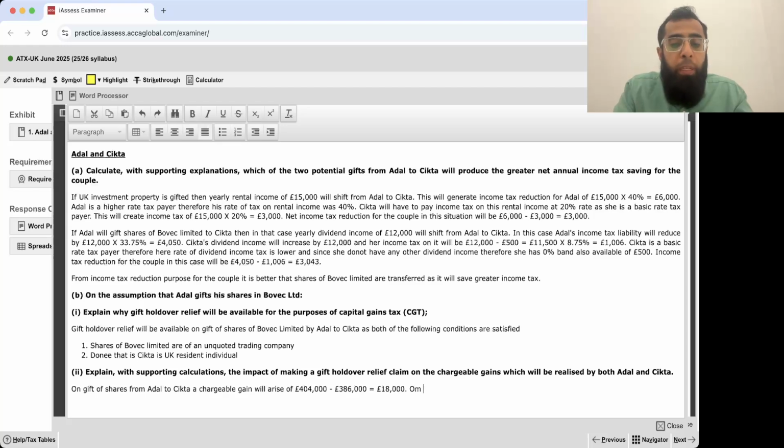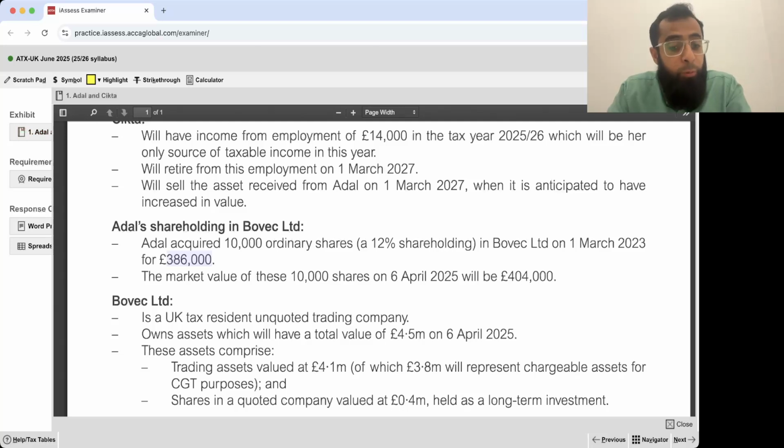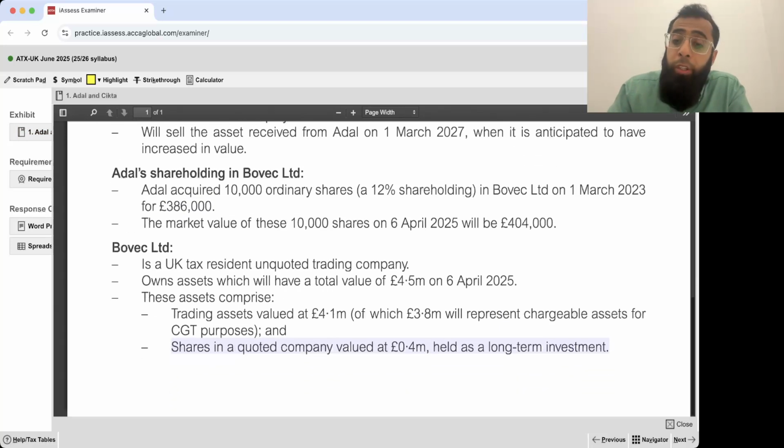On this chargeable gain, just listen to me carefully, gift holdover relief can be claimed on the chargeable business asset portion of Bovac Limited. Okay, because if you remember, Bovac Limited has some investment also in quoted companies of 0.4 million.